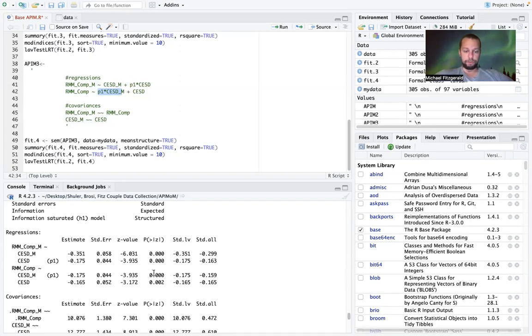different pattern of results. So again, think back to that original model when the male depression predicted both male and female relationship mindfulness. There's a significant actor effect to their own mindfulness, and there's a partner effect from male depression to female relationship mindfulness, but female depression didn't impact their own levels of relationship mindfulness, nor did it influence male relationship mindfulness. So there were no actor or partner effects for women, but there were both actor and partner effects for men.